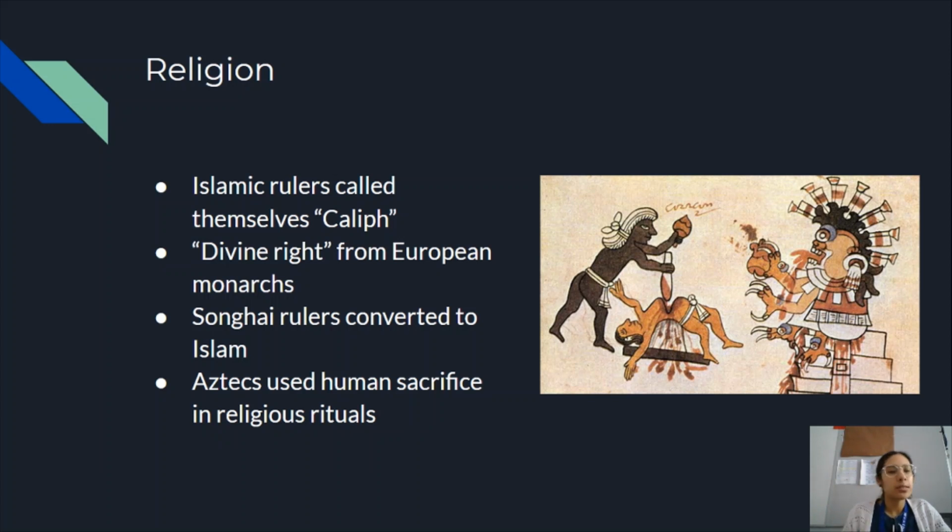Therefore, you should listen to me because I have the divine right of God. Songhai rulers are going to convert to Islam, and that's going to provide a legal and religious structure to their empire. The Aztecs are going to use human sacrifice in religious rituals, and that can be seen in this right here, where they sacrifice the hearts of their tributes to their patron god Huitzilopochtli.